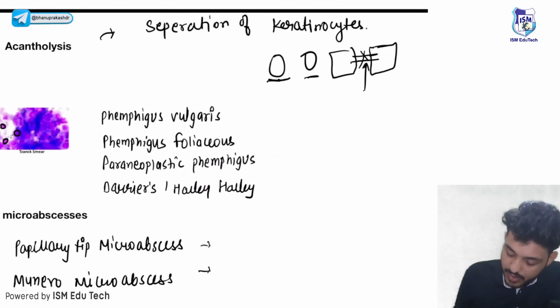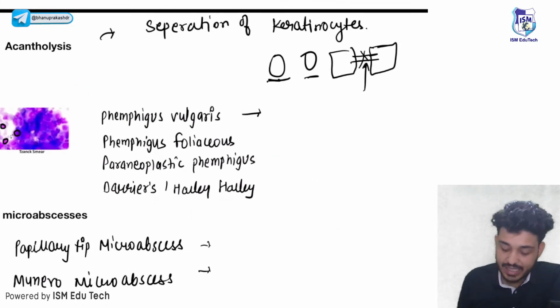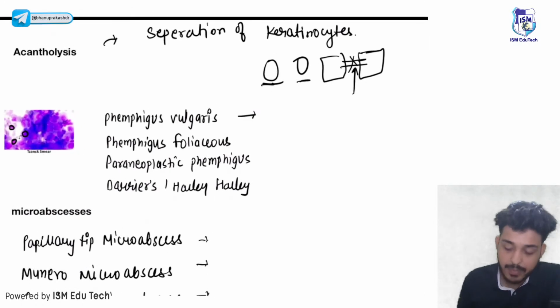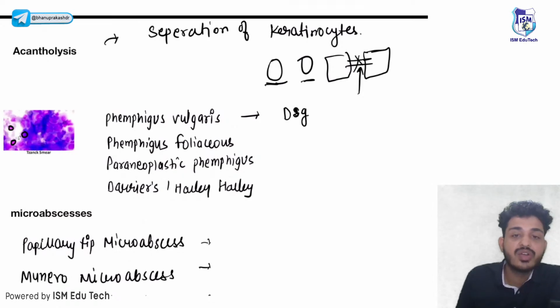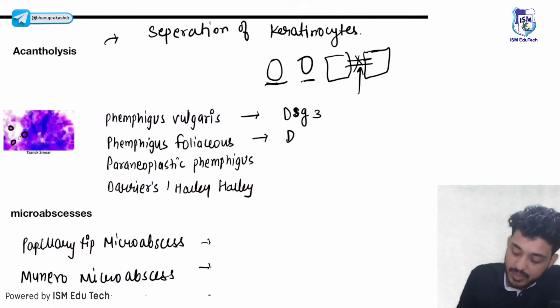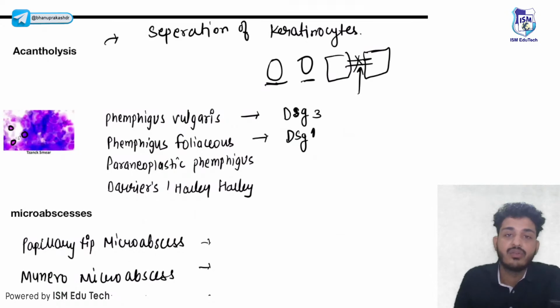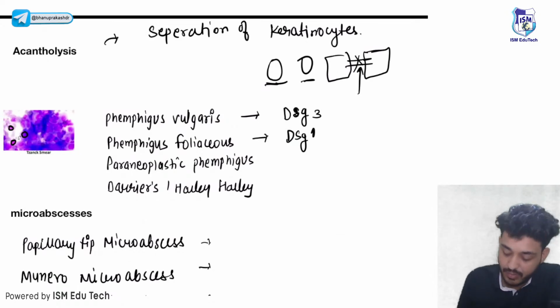First thing, where do we see acanthocytes? First thing is your pemphigus vulgaris. What is happening in pemphigus vulgaris? The antibodies are formed against which desmosomes, guys? Answer. Which desmosomes? Desmoglein 3, right? In pemphigus foliaceus, there will be antibody against desmoglein 1. Which desmosome? Desmoglein 1.